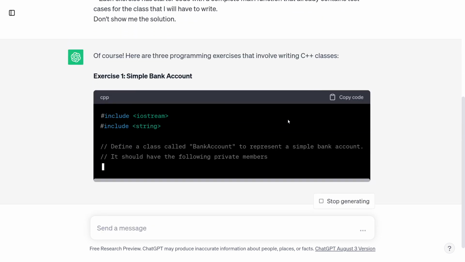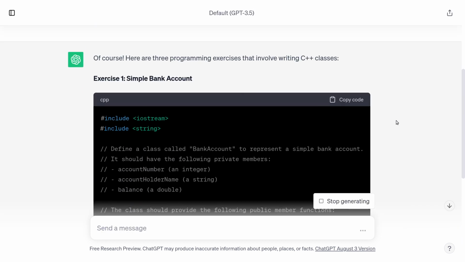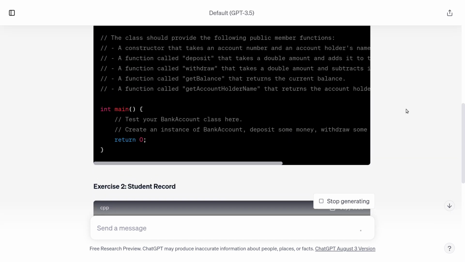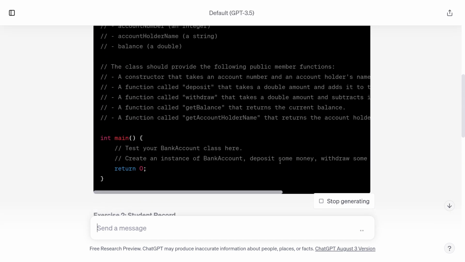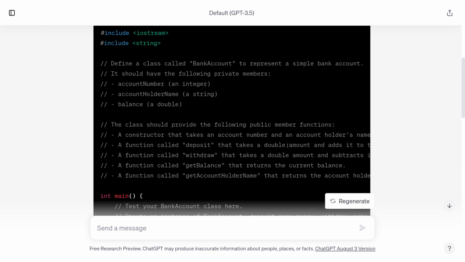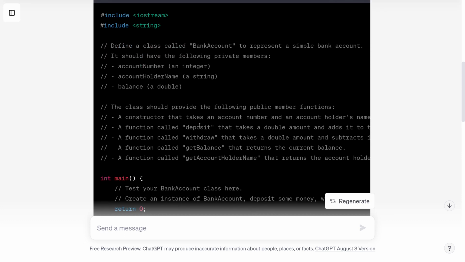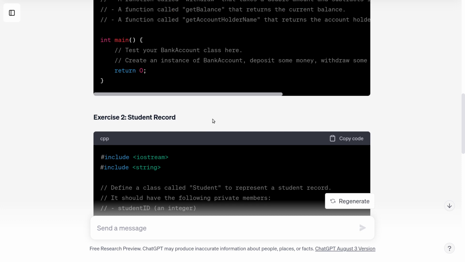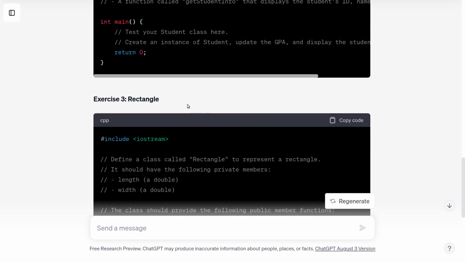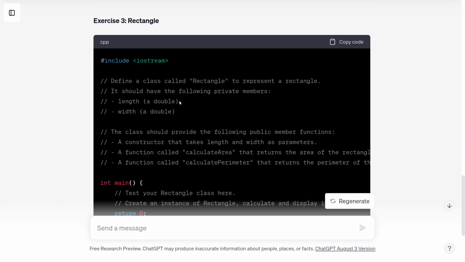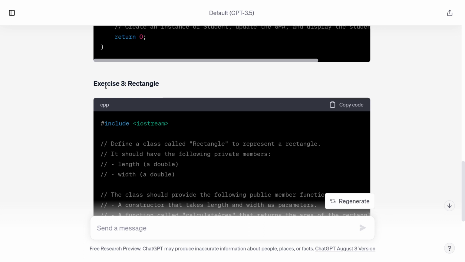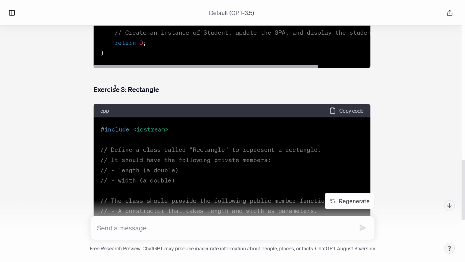All right. Of course, here are 3 exercises. Okay, so bank account. We'll scroll up. Okay, so it didn't generate any test cases in main. That's not great. Okay, define a class called bank account. This rings a bell. Yep, account number, account holder name, balance, public member functions, fair enough. Student record, yeah, fair enough. Rectangle. Okay, well, ChatGPT and I have a few things in common. I'm not going to do rectangle because, ChatGPT, you're a bit late to the party here. I'm afraid I might be an expert in writing rectangle classes. I don't need any practice with that.